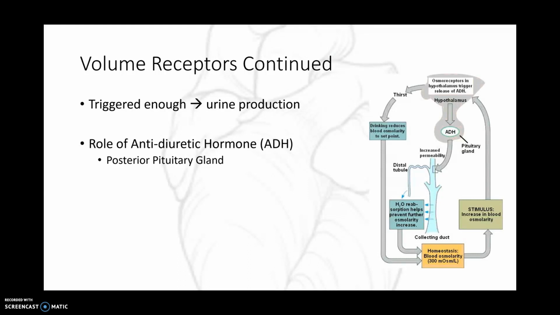So just to summarize what I was saying last regarding the volume receptors and the role of antidiuretic hormone: it makes sense if we're in the heat or exercising, it could be a reason, because we're dehydrated. Maybe that's why we don't need to urinate as much. But if we're in the heat, our brain is also going to release more antidiuretic hormone, which is going to help us retain fluid. So that's a protective mechanism. That's why we don't urinate as much.